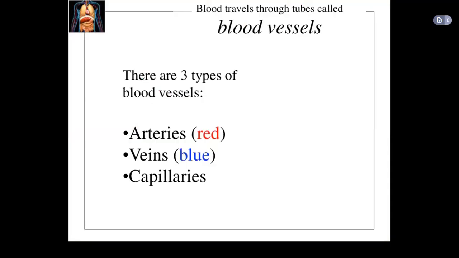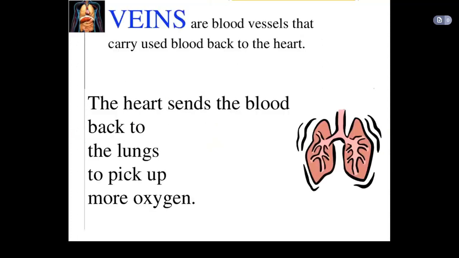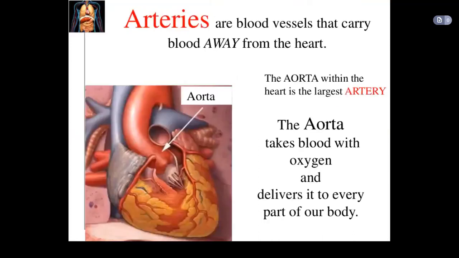So basically, blood travels through tubes known as blood vessels, and there are three types: arteries, veins, and capillaries. Veins are the blood vessels that carry used blood back to the heart, and the heart sends the blood to the lungs to pick up more oxygen. Arteries are blood vessels that carry blood away from the heart, and the aorta is the largest artery.